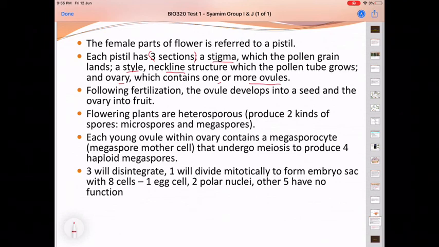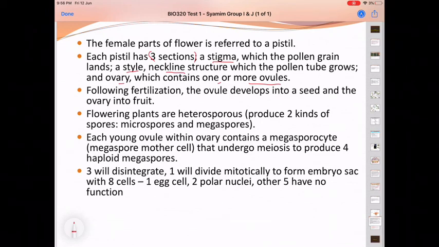It can be more than 1 ovule. Following fertilization, the ovule develops into a seed and the ovary will become the fruit.